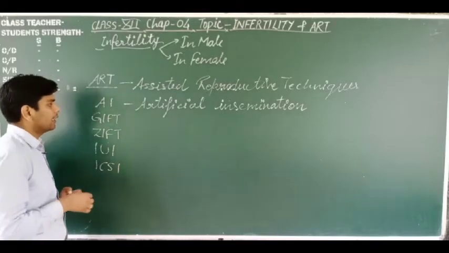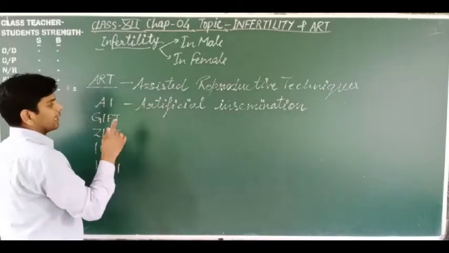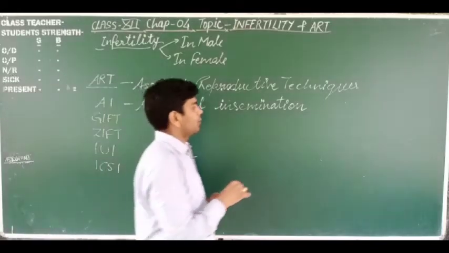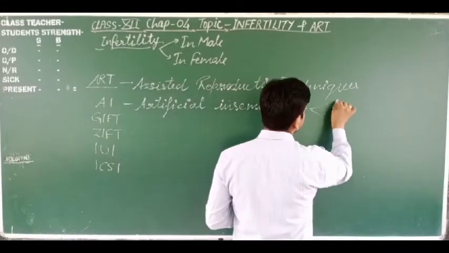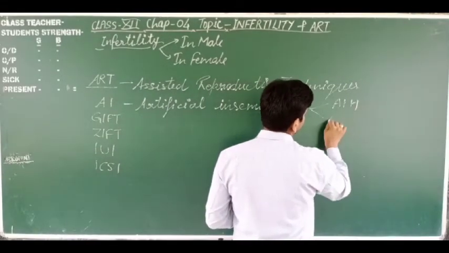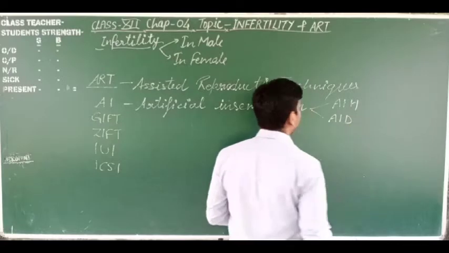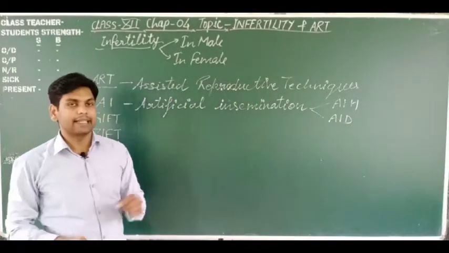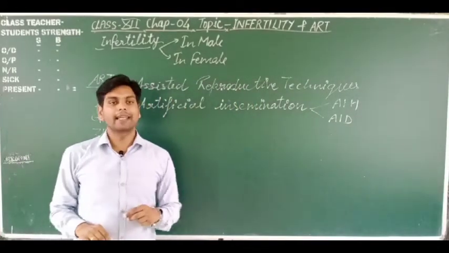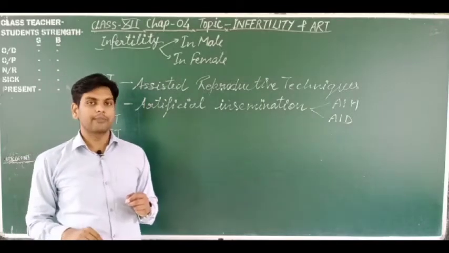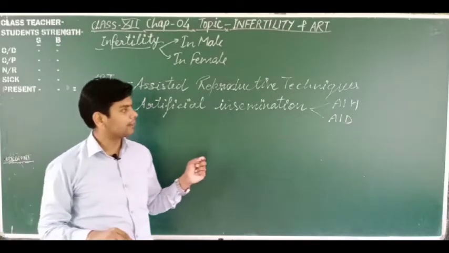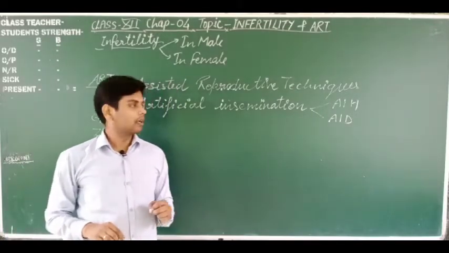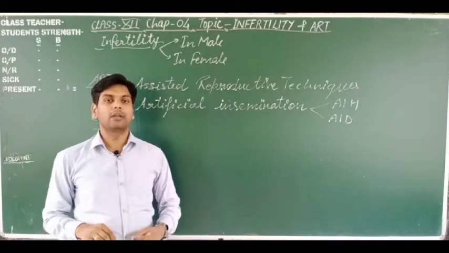Okay, so here, dear students, artificial insemination is of two types. It is known as AIH and AID. The full form of AIH is artificial insemination by husband, and AID is artificial insemination by donor.